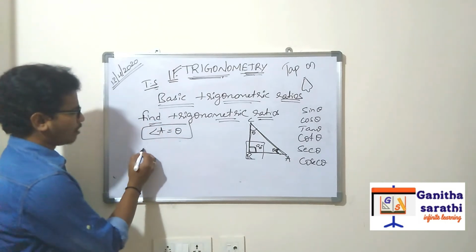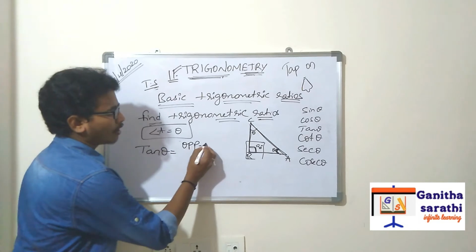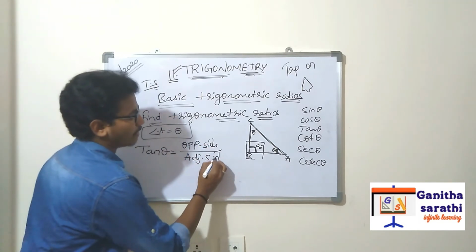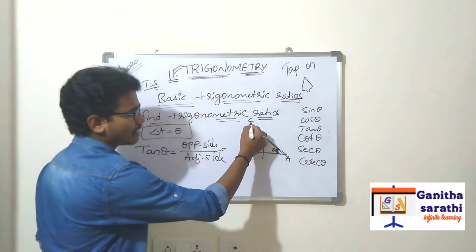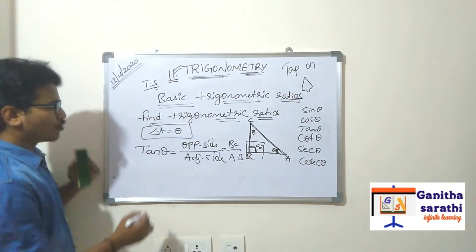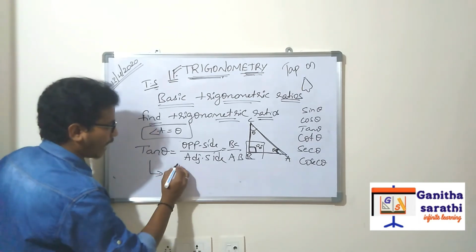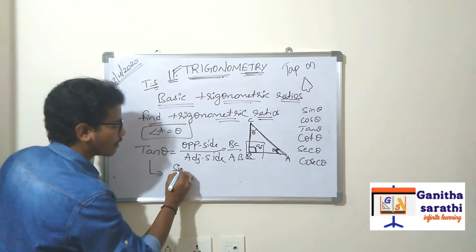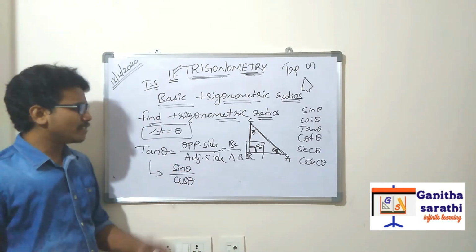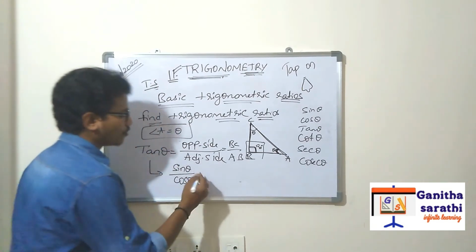Next, what is the position of tan? Tan theta is equal to opposite side by adjacent side. What is the opposite side here? BC. And what is the adjacent side? AB. We can define tan in many ways. Tan can also be written as sin theta by cos theta. So this is the formula. Why are we writing it as sin theta by cos theta? Let us substitute the formulas.